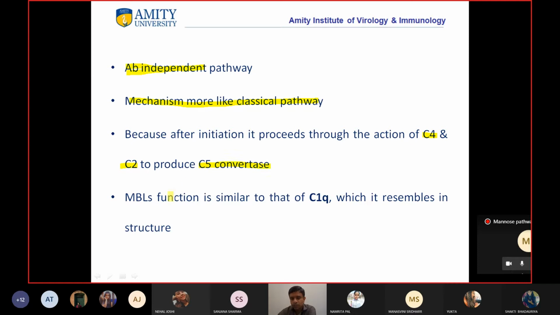So MBL also functions similar to C1Q. As I said, the structure and the function of MBL is similar to that of C1Q, right? Clear? Yes.